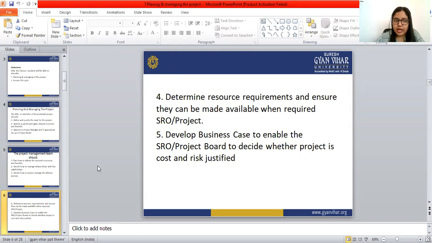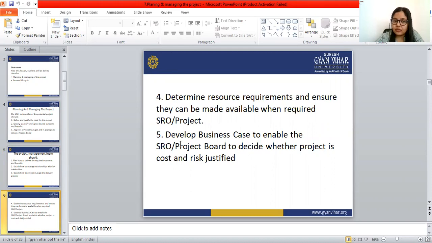The project management team determines the resource requirements and ensures they can be made available when the SRO asks for them.